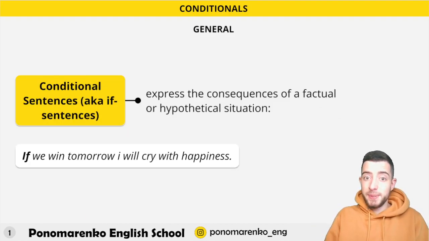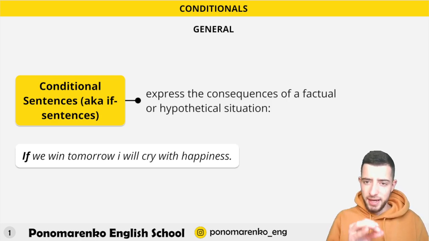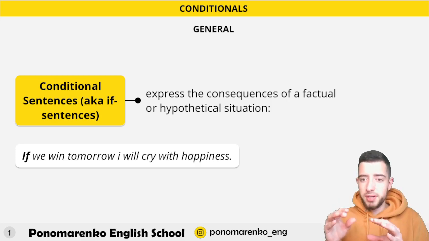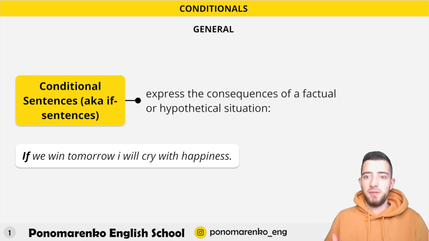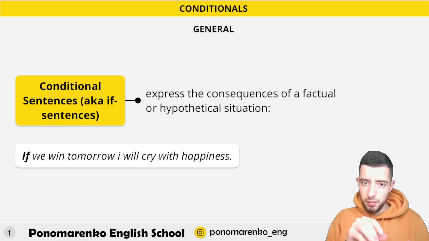Conditional sentences express the consequences of a factual or hypothetical situation. For example, if we win tomorrow, I will cry with happiness. Just think about the translation of this sentence, because if you translate this accurately into Ukrainian, you will understand that the first part is translated in the future in our native language, but here there is no future. So we have two parts, and both of them are translated in the future in our native language. But in English, this future part happens only once, in the second part. You see, I will cry.